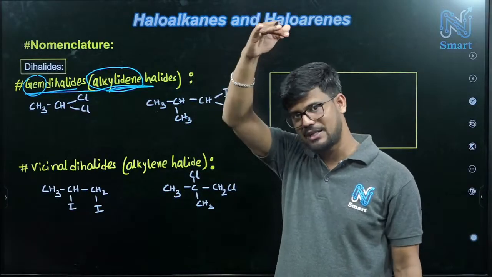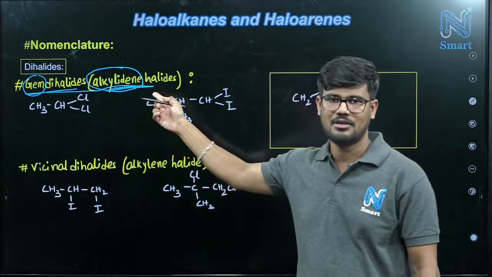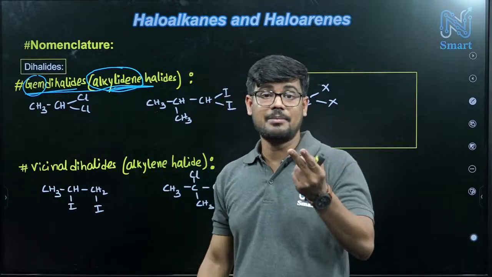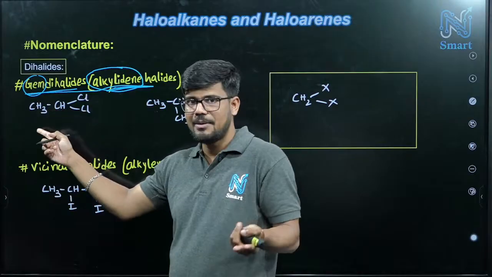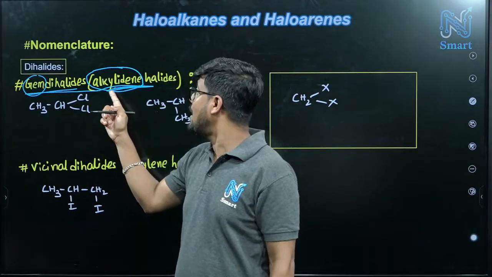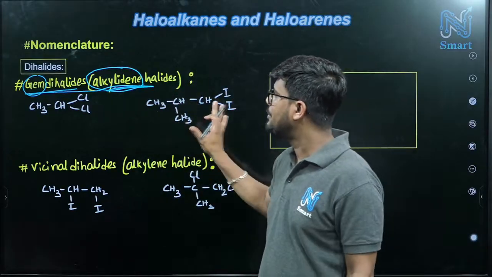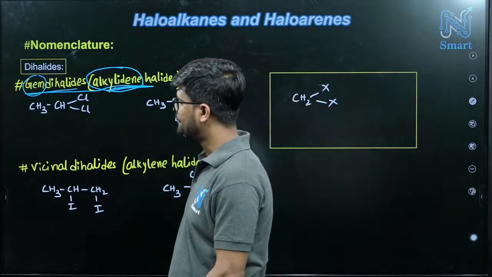IUPAC name means you have to follow that set of rules. 4 rules we already discussed, so from that you can consider. If 2 halogens are attached to one carbon, then this will be a gem dihalide system, so the common name will be alkylidene halide. Okay, so one by one we have 1, 2, 3 examples. So what will be its name?